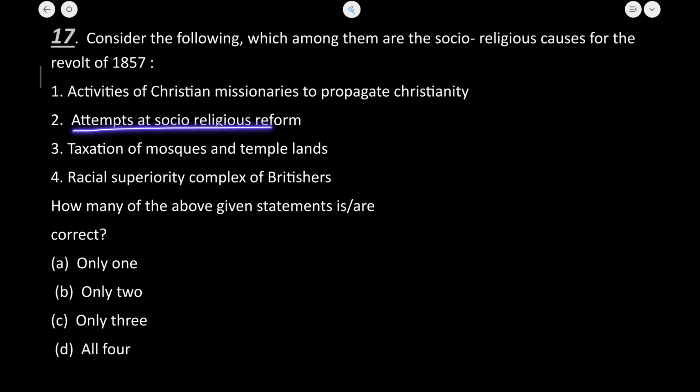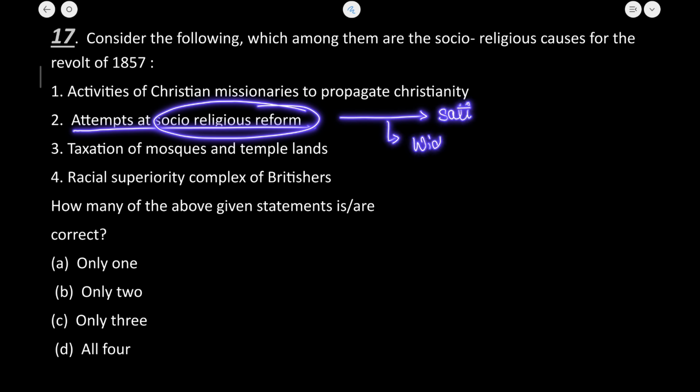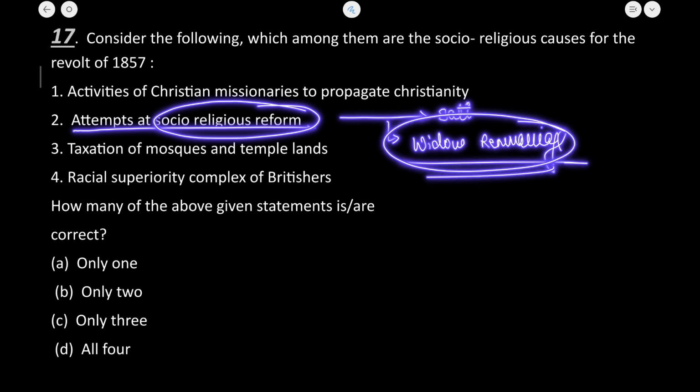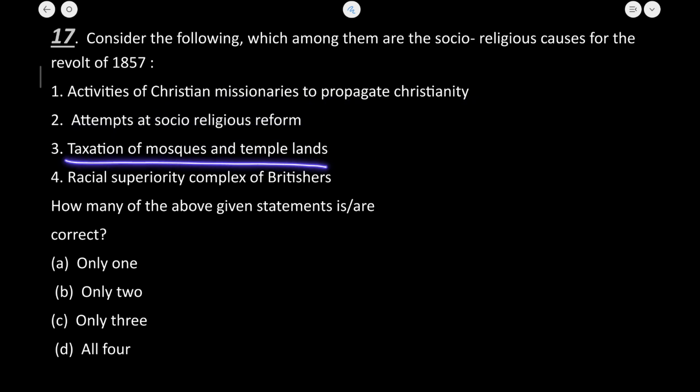The second one was attempts at socio-religious reforms. What were the socio-religious reforms? Abolition of sati, then the widow remarriage case, which was also supported by the English. These were some of the reasons. Taxation of mosque and temple land, obviously this is also true. On the taxation of mosque and temple land, the Religious Disabilities Act of 1856 was introduced. So this is also true.